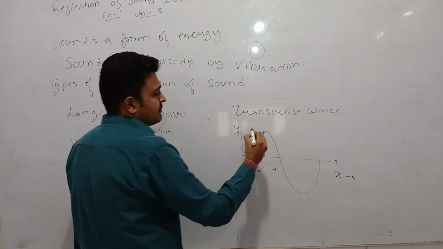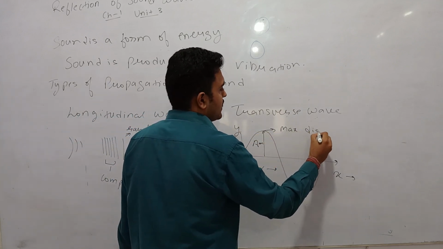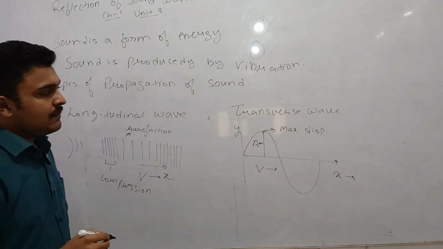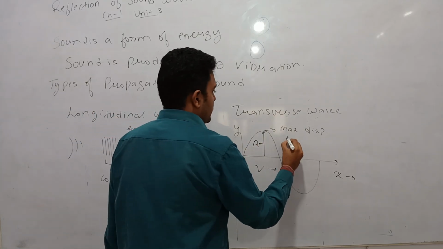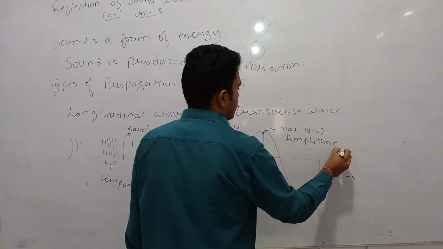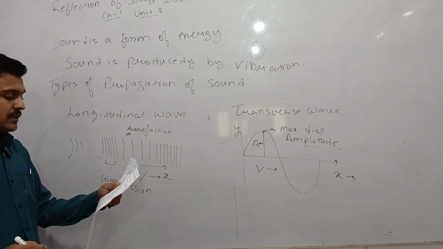And this is the maximum displacement. This maximum displacement of the particle is known as the amplitude. So amplitude is the maximum displacement of the particle.